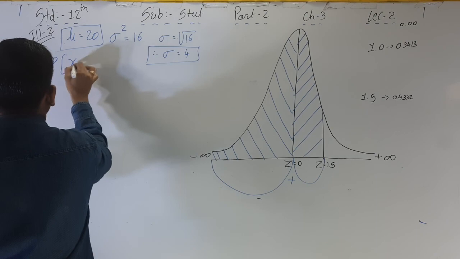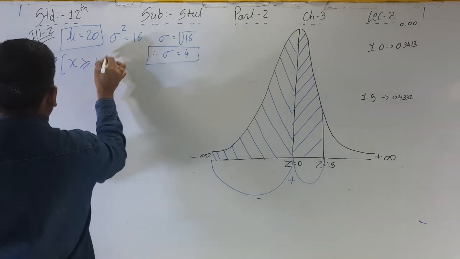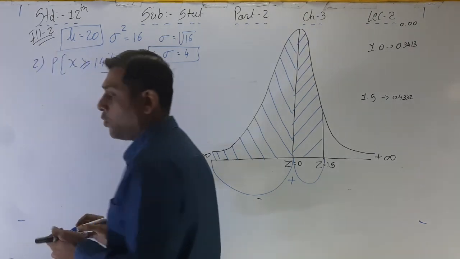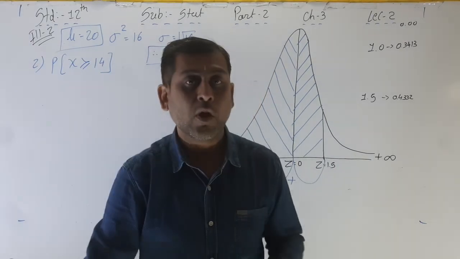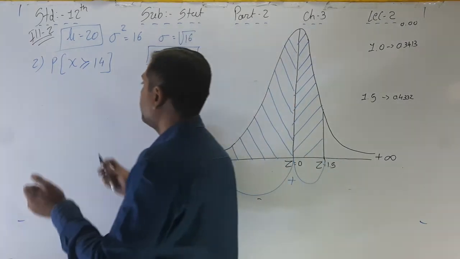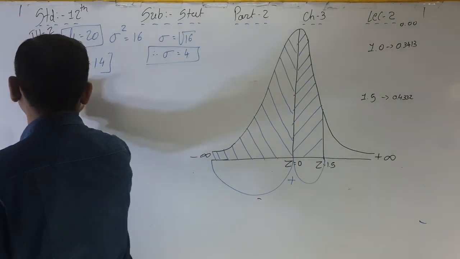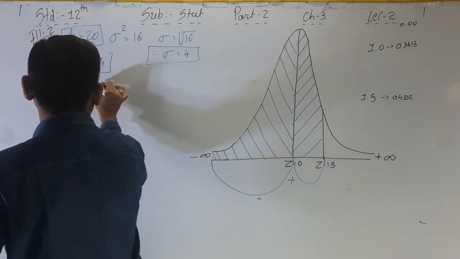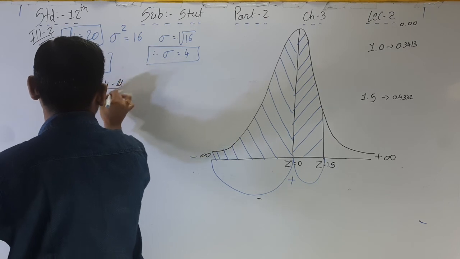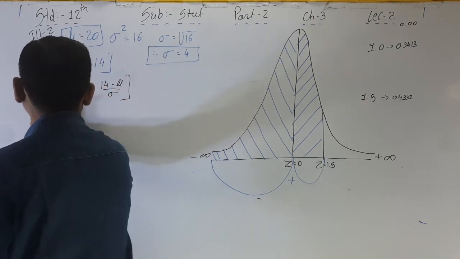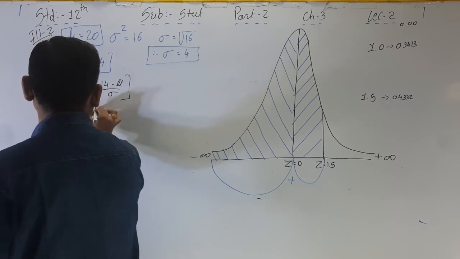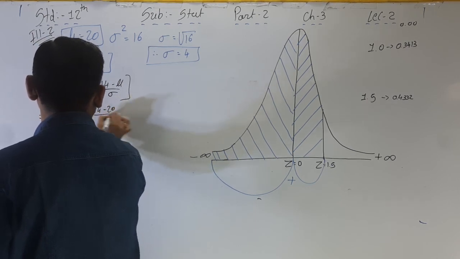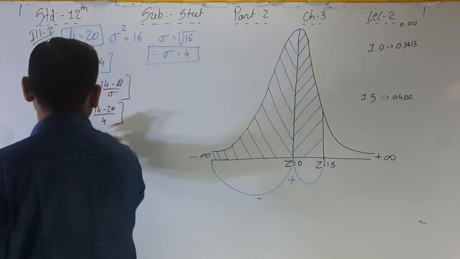P of x greater than or equal to 14. Now again convert the data from normal to standard normal. So P is equal to (x minus mu) upon sigma greater than or equal to (14 minus mu) upon sigma, which is z greater than or equal to (14 minus 20) divided by 4.